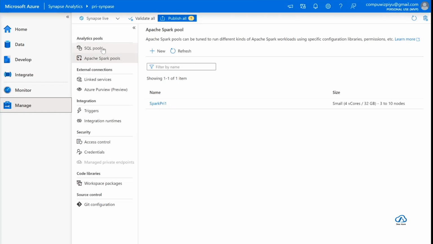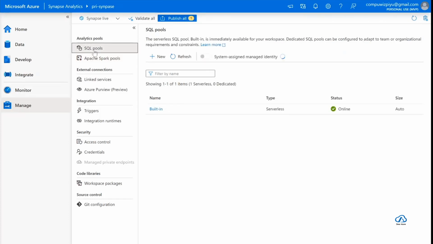In the Manage tab, we can create SQL pools and Apache Spark pools. SQL pools are serverless, and these pools can be used to work on your T-SQL queries. If you're connecting to your database, which is Azure SQL, on-premise, or a VM, and you want to run some sort of analysis on top of that, SQL pools are there, and you can create new pools.